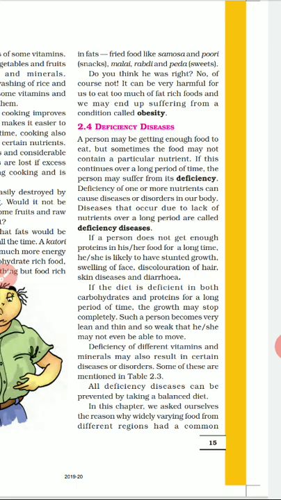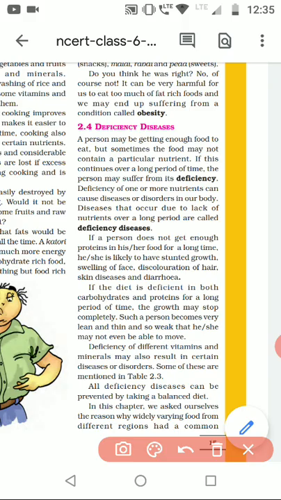Next is deficiency disease. So what is deficiency? Meaning of the word deficiency: deficiency means there is something missing in our body. Some nutrient or some element is missing from our body, that is called deficiency. And because of that missing element, there is a diseased condition inside our body, that is called deficiency disease. If this deficiency is there for a short period of time and then it is recovered, then you don't get the disease. But if for a long duration that element or nutrient is not supplied to your body, then it gives rise to deficiency disease.